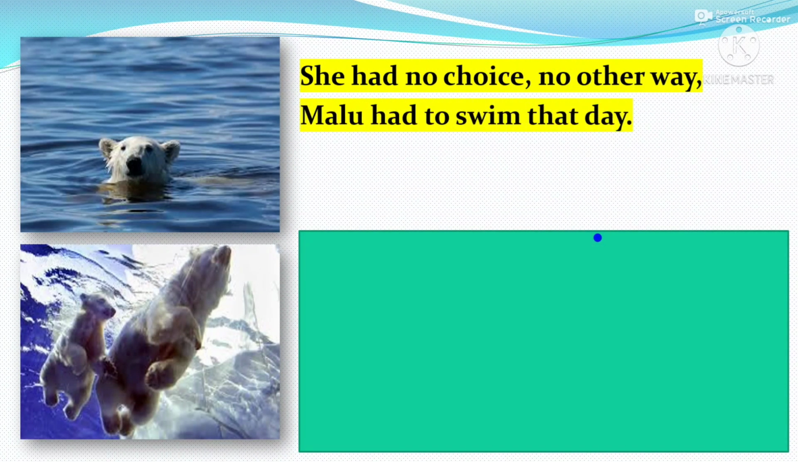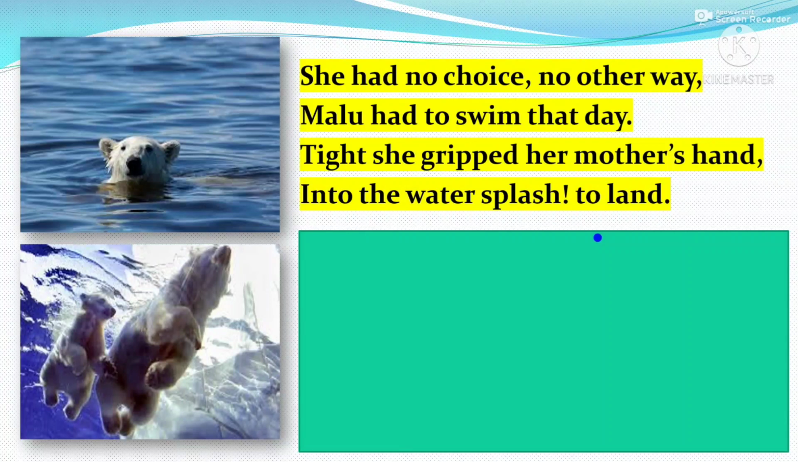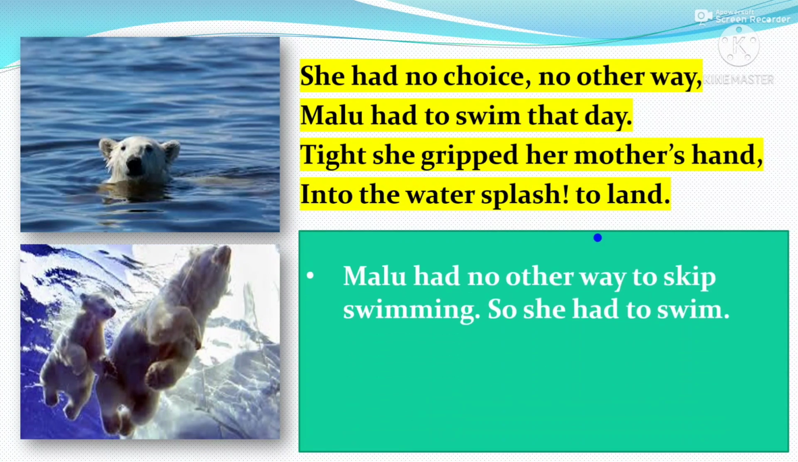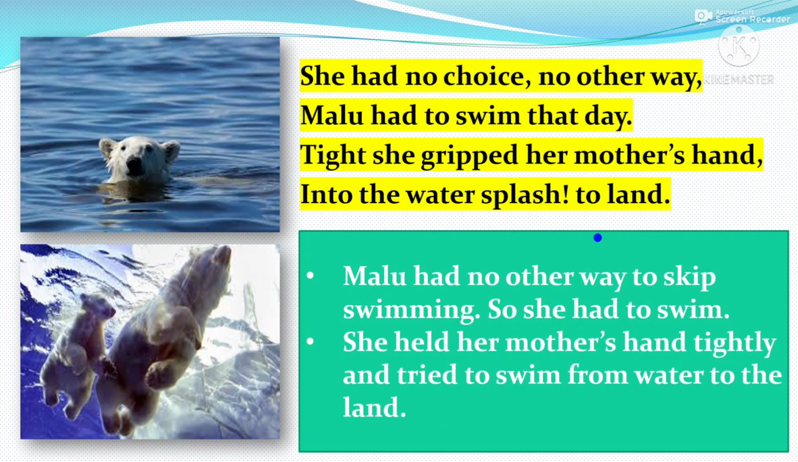She had no choice, no other way. Malu had to swim that day. Tight, she gripped her mother's hand into the water's splash, splash to land. Malu had no other way to keep swimming, so she had to swim. She held her mother's hand tightly and tried to swim from water to the land.